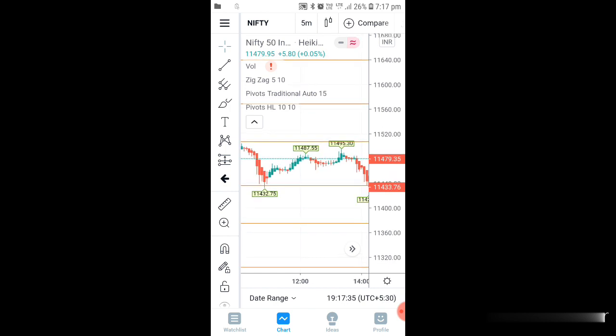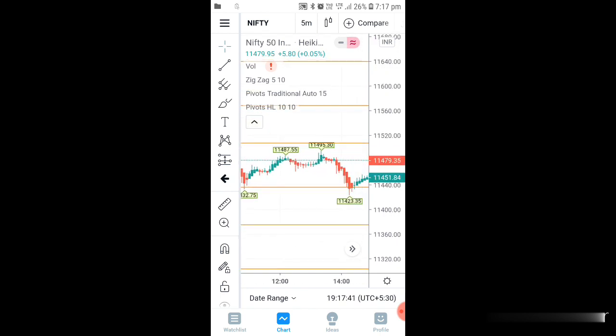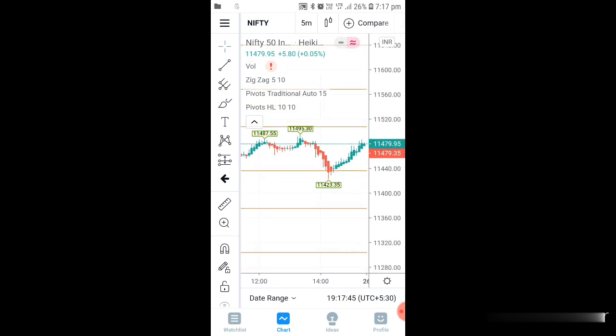Again it went up to resistance 1. So here you can see it went up to resistance 1. From there it again took a resistance and again it fell down to support. So again you can see it just came and touched the support. But again if you see, support is not broken, right? So again you can go for a call side.